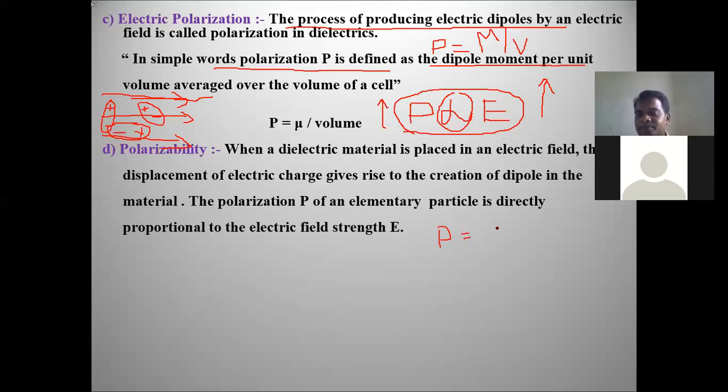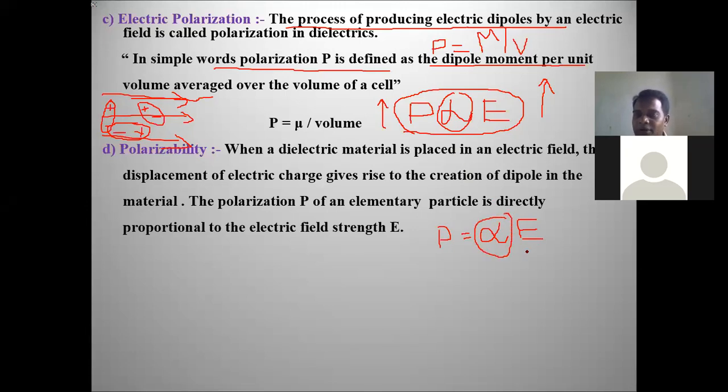What is that? Polarizability, represented as alpha.